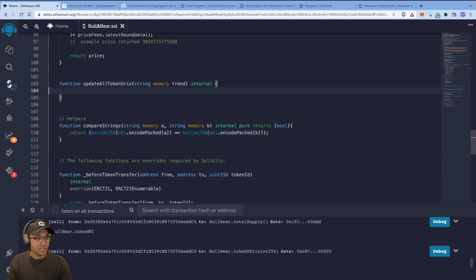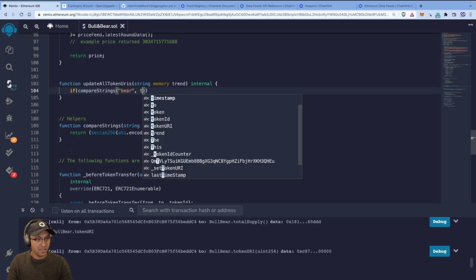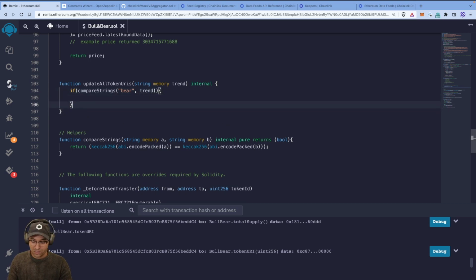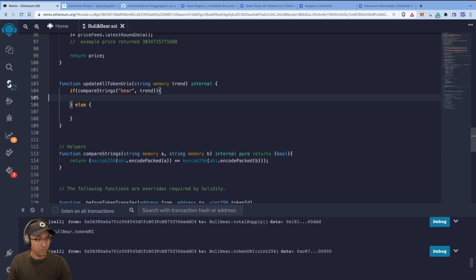So back in update all token URIs, what we want to do is compare the strings and accordingly have conditional logic. So if compare strings, we want to check first whether it's either a bull or a bear. Let's start with bear, right? So if compare strings bear is the same as the trend, then we do something. Otherwise, it's going to be bulls, right? So then we do something else.